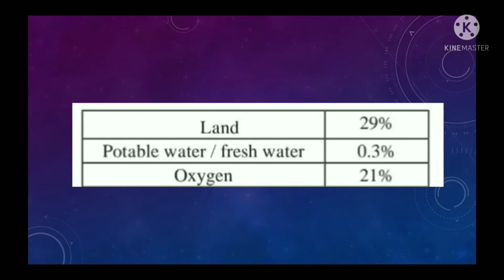See, living things use land, water and air available on earth. The proportion of these resources on the earth is actually very small. Look at the table. Land 29%, fresh water 0.3%, oxygen 21%. Even in this small proportion, the resources shown in the table are sufficient for all living things.